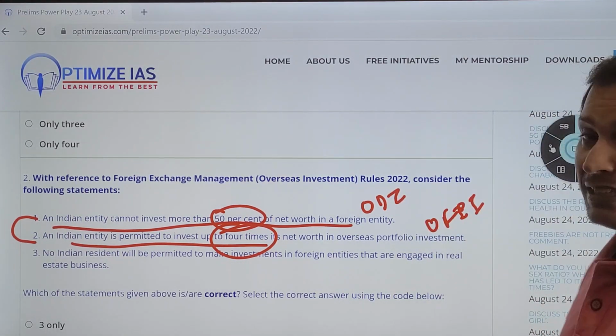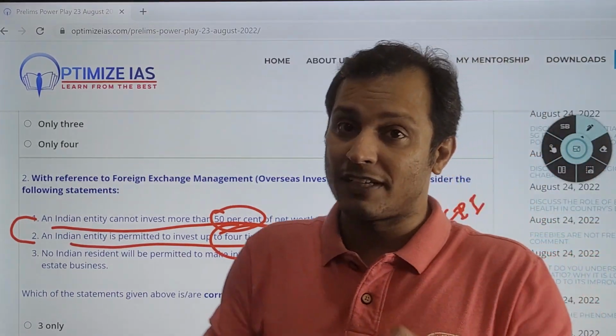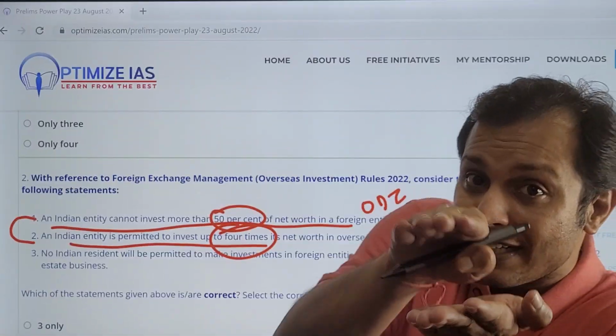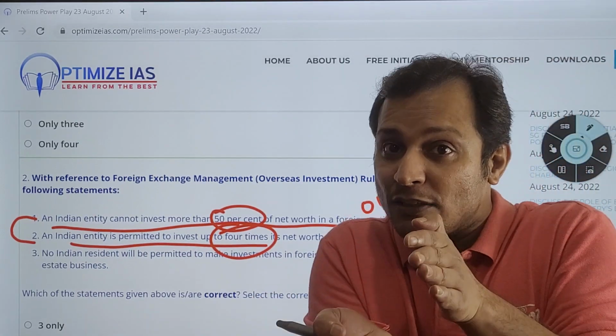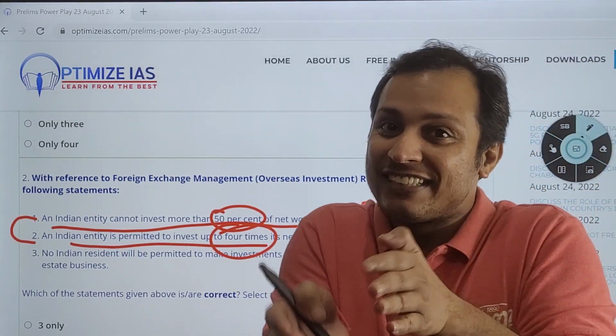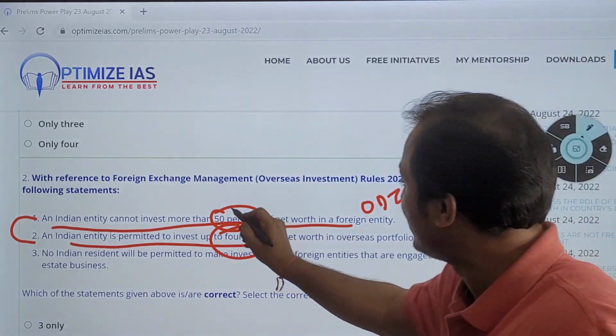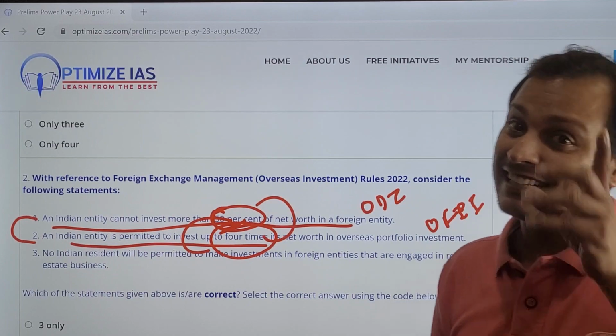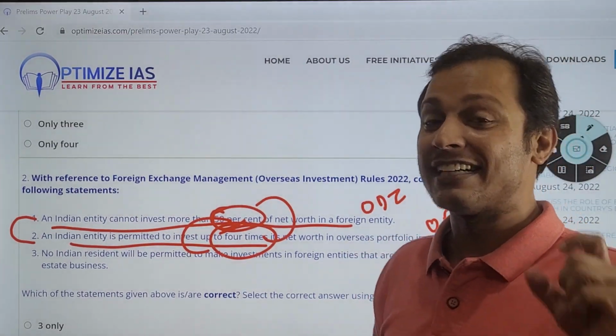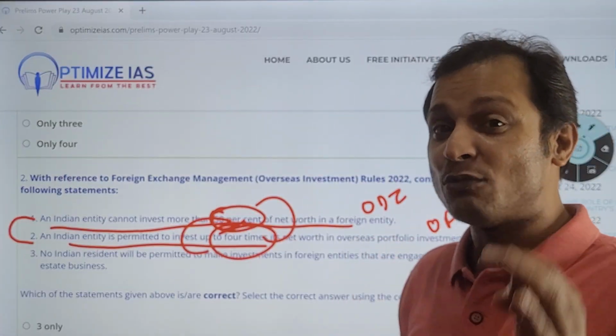Generally in UPSC, what happens whenever two statements are similar in nature? UPSC changes one with the other. So what I have done is that I have changed 50% with 4 times and 4 times with 50%. That is the trick. Today you have learned one trick, which is applied by UPSC many times.